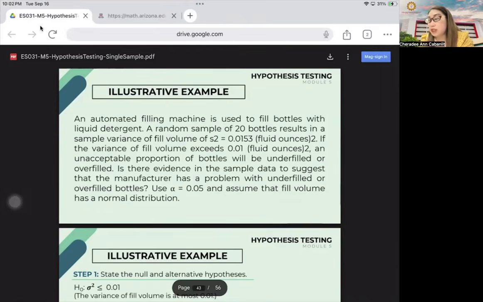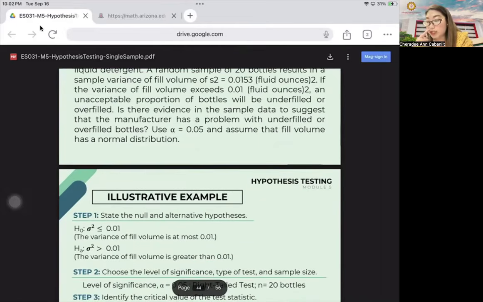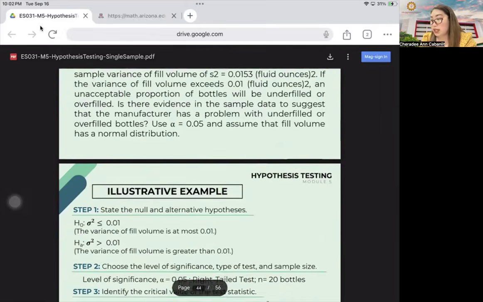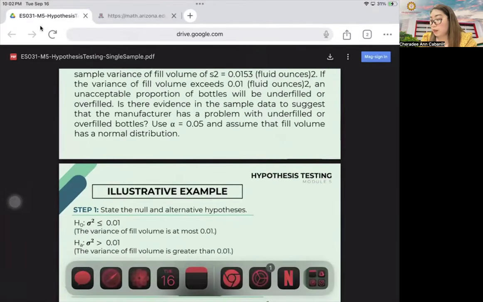The question is: is there evidence in the sample data to suggest that the manufacturer has a problem with underfilled or overfilled bottles? For the statement of the null hypothesis, it is automatically 0.01: the variance of the fill volume is not greater than that. So we will change that into not greater than.